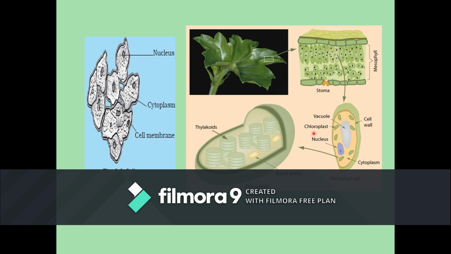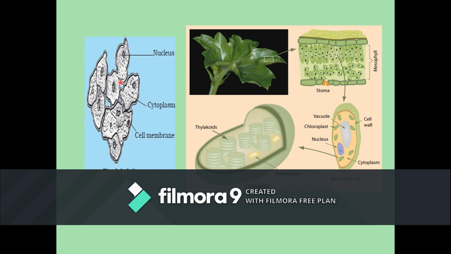Next, we will learn about what a cell is. Here you can see the parts of the cell like the nucleus, the cytoplasm, and the outer membrane, called the cell membrane. Now we will learn in detail. You have seen our buildings, right? They are made up of bricks. In the same way, all living organisms' bodies are made up of tiny units called cells. We cannot see cells; we can see them only under the microscope.